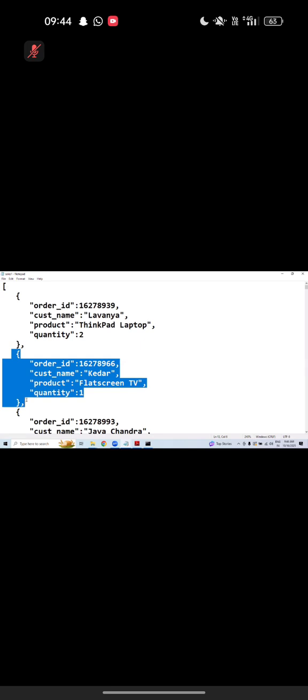Hey Daniel, this is called semi-structured data. Do you remember the three types of data? Structured data, semi-structured data, unstructured data. Yesterday the CSV file was almost structured, but this one is called semi-structured. Daniel, can I load this file? You can load it, sir. You can still load this file.